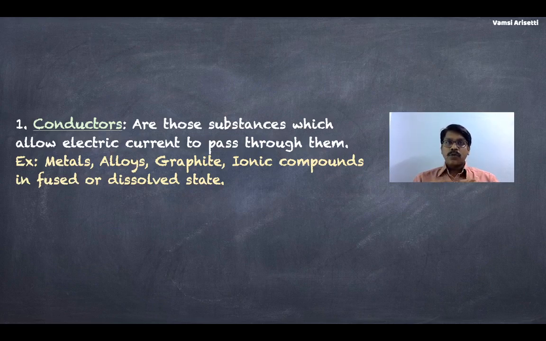Ionic compounds added to water dissolve. They produce ions, and these ions have mobility towards the oppositely charged electrodes. That means unless you supply electricity, you cannot differentiate between a conductor and a non-conductor. You should supply electricity. In ionic compounds, if you supply electricity, these ions will move towards the oppositely charged electrodes, which are called cathode and anode.